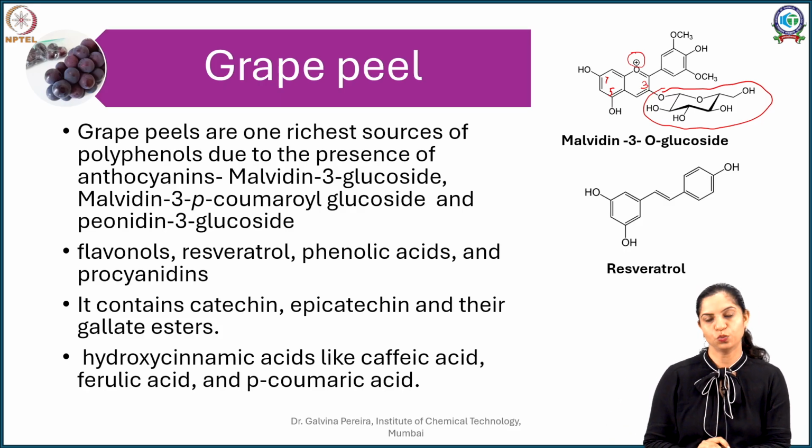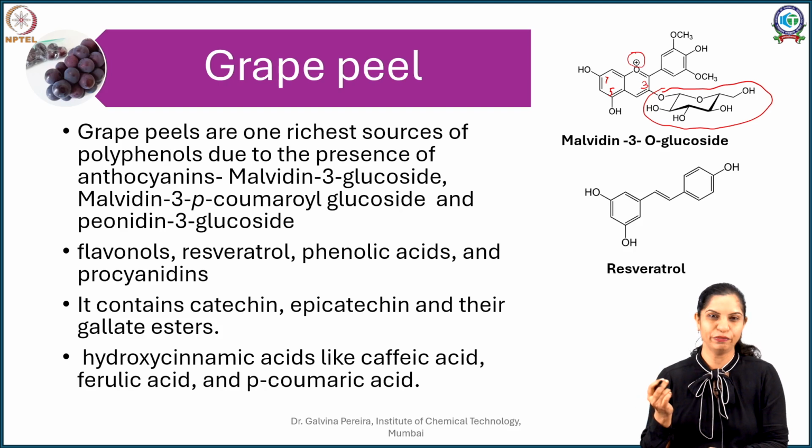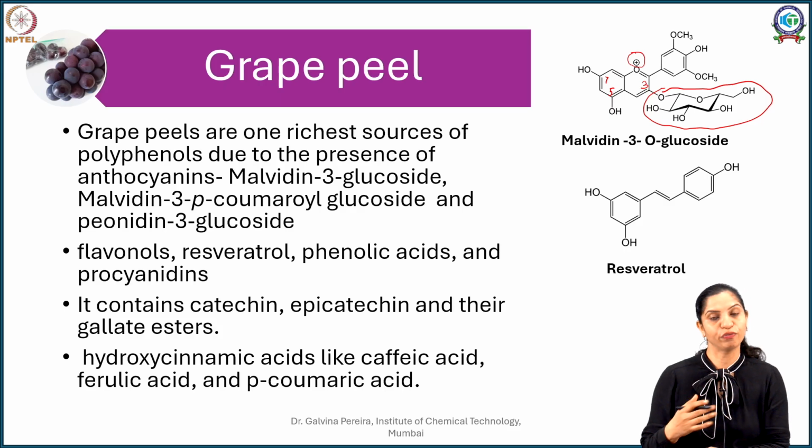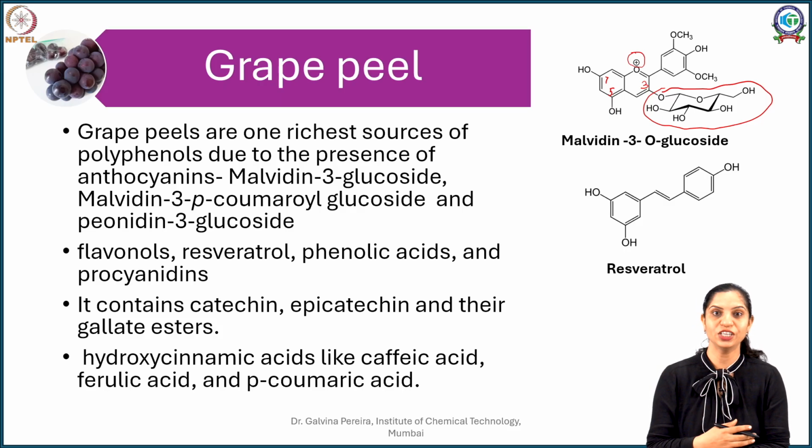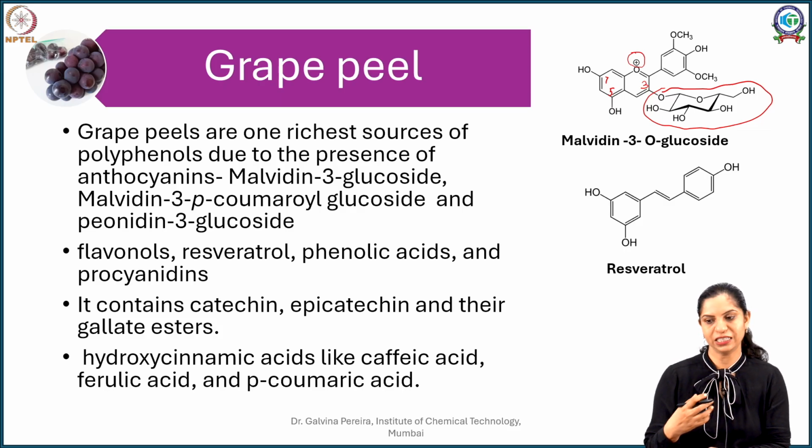Now in some cases what happens is the grapes get infested by fungus, and as a result, in order to defend against the fungus, it starts producing compounds. You remember in your first session, I told you about compounds called phytoalexins. Phytoalexins are something like your antibiotics. Antibiotics are synthesized by microbes, while this kind of compound is synthesized by plants. So they are not called antibiotics, they are called phytoalexins. They are synthesized by plants to ward off infection. Chemically, they are phenols.